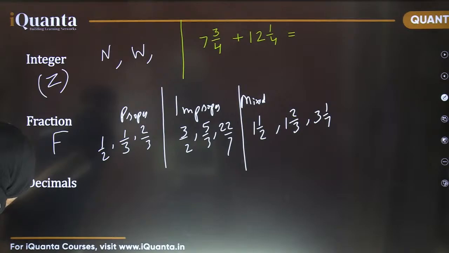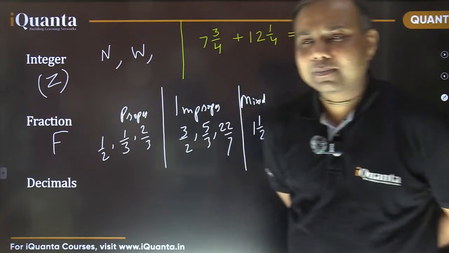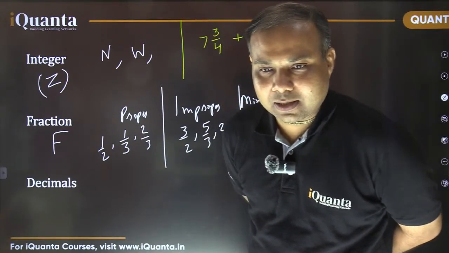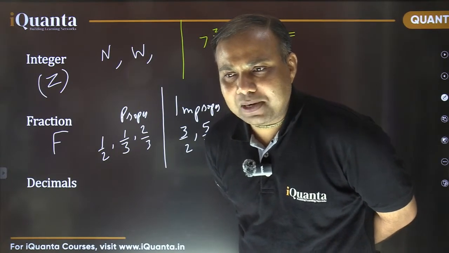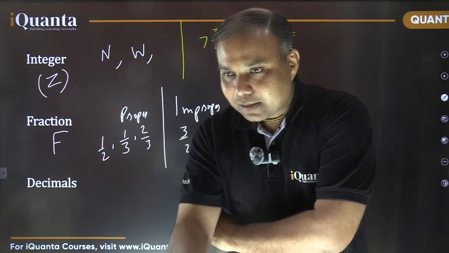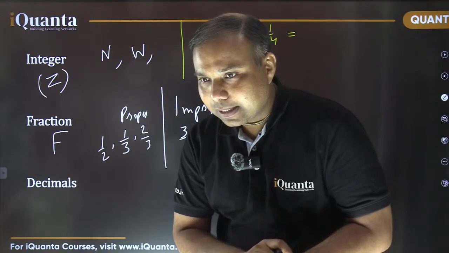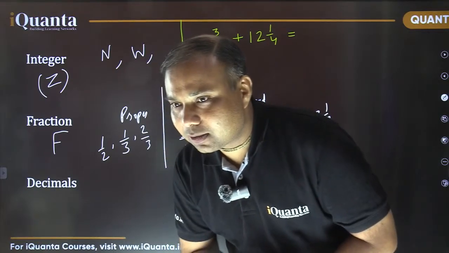Vaishali says 80. No, friend. Yes, 20 is correct. Aman, Astha, Vaishnavi. Vaishnavi also says 80. No, friend, no Vaishnavi. Vaishnavi and Vaishali both have made the same mistake. 20 is correct. Nice. Can you tell me how you have done it? Many of you have done it correctly. 20 is the right answer. But how have you done it? Can you briefly tell that, please? Yes, 20 is correct. 80 divided by 4. That's true, Vaishnavi. Yashin.